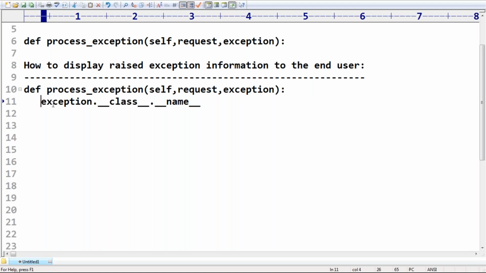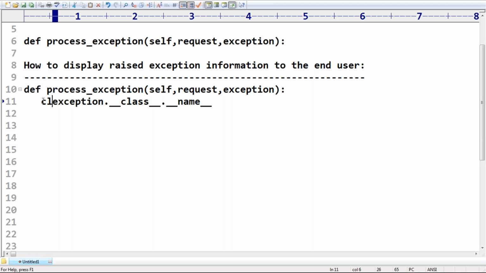If you want to know the corresponding class name, this is the way: dot class dot name. Are you getting it? That's all. This is to get the class name, like ZeroDivisionError, ValueError, or TypeError.